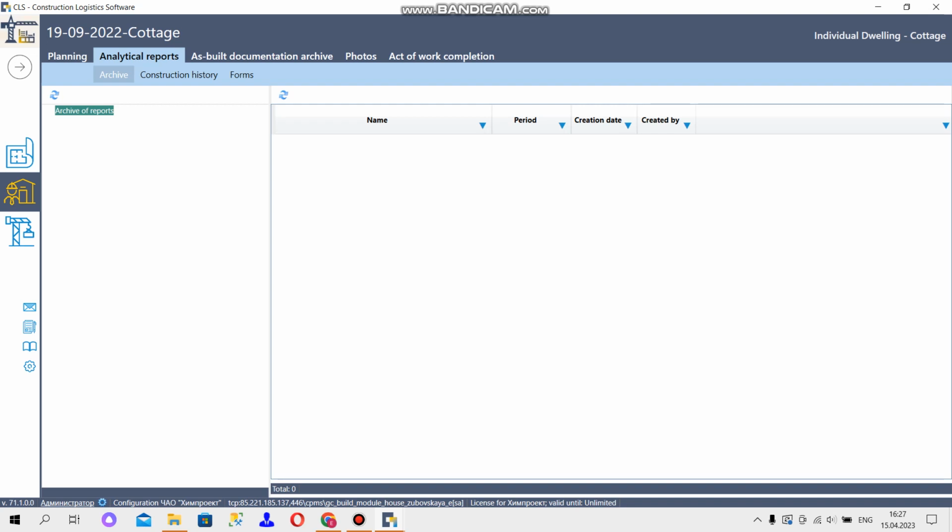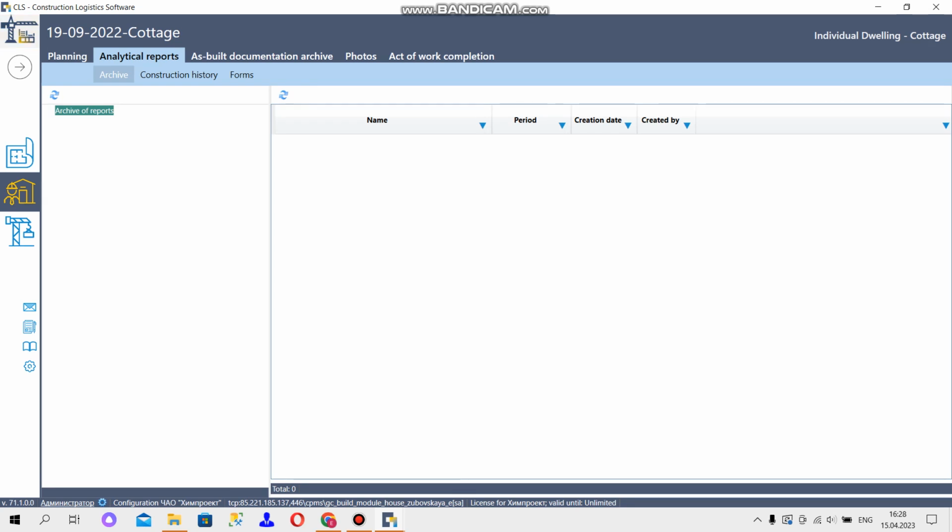For organized storage of reports, you need to create an archive structure here in the left part of this window. For example, now we will organize our own structure. At the upper level, it will be mainly daily schedules, and at the lower levels, we will add some subcontractors.